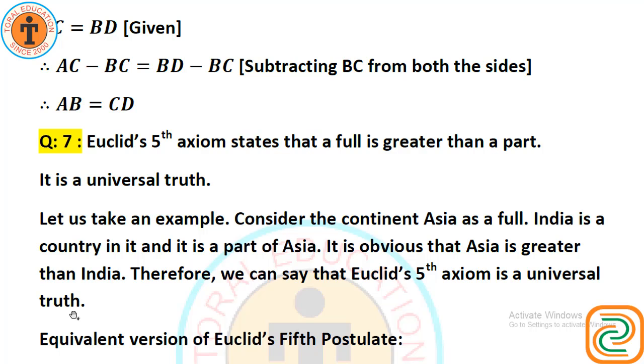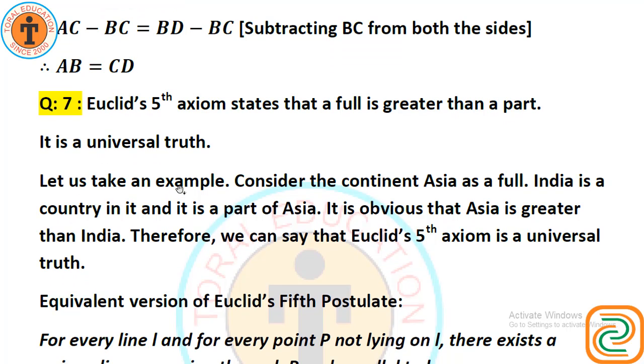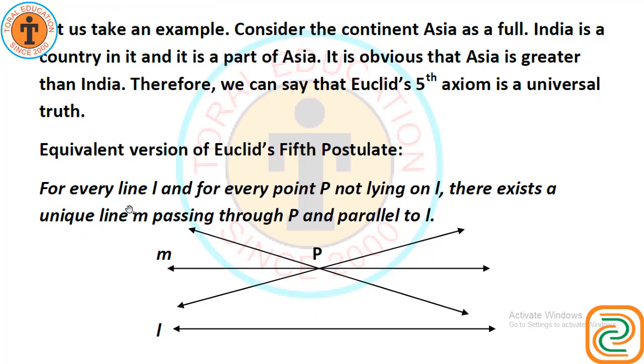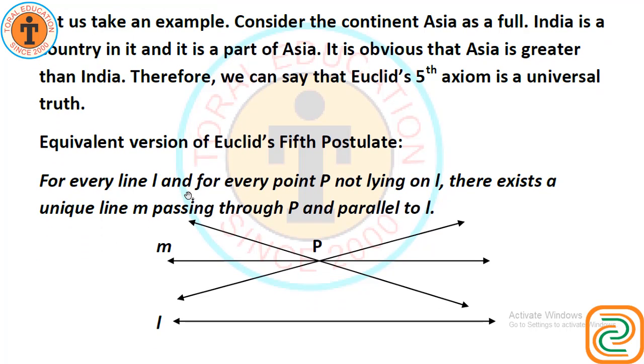Now we are going to another topic. The first exercise is completed. Another topic is the equivalent version of Euclid's fifth postulate. For every line L and for every point P not lying on L, there exists a unique line M passing through P and parallel to L.